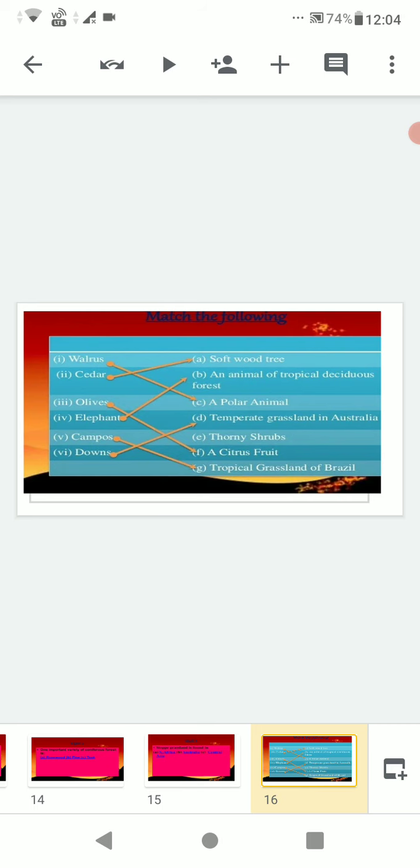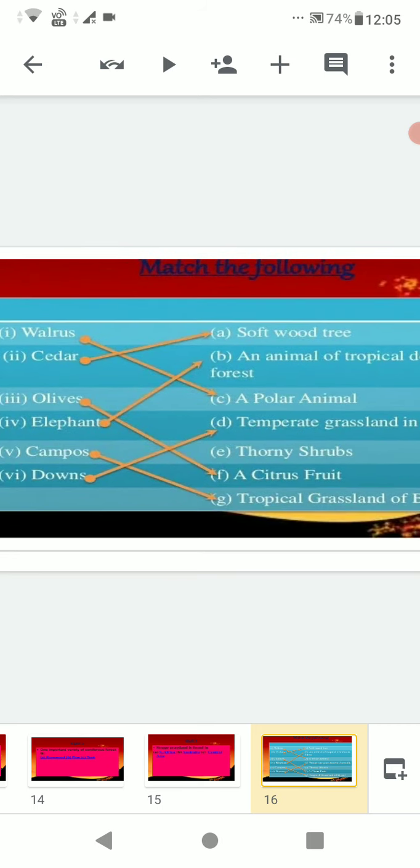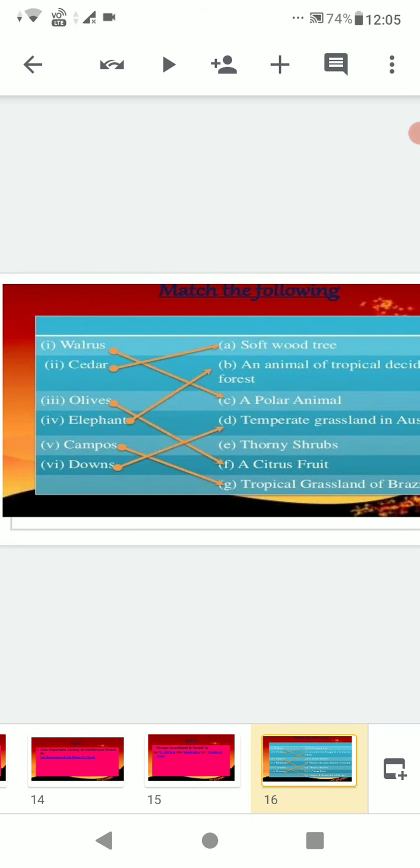Then there is a matching exercise. Walrus, a polar animal. Cedar, a soft wood tree. Olives, a citrus fruit.